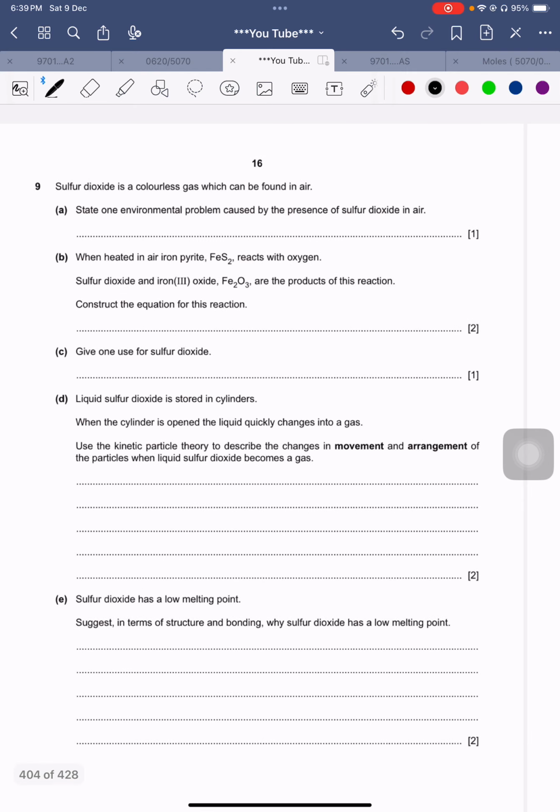Sulfur dioxide is a colorless gas, which can be found in air. So one should know this at this stage. Those students who have done only till bonding, I'm telling for them, and those students who have done periodic table and acids, bases and salts, I am telling for them that you should know that sulfur dioxide has formula SO2. Okay, state one environmental problem caused by the presence of sulfur dioxide.